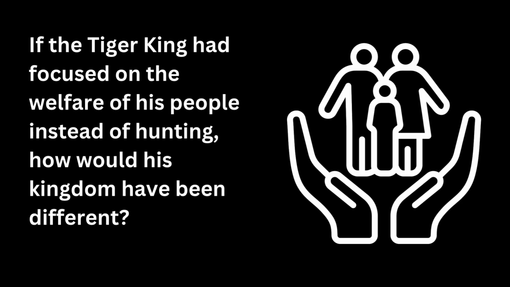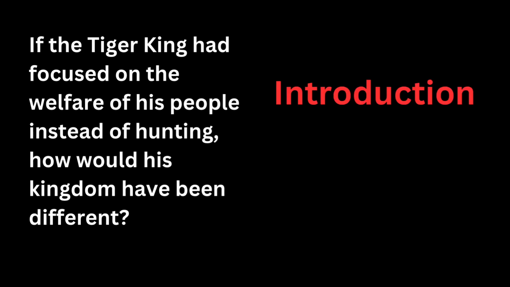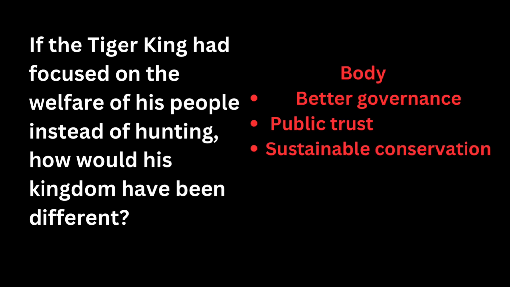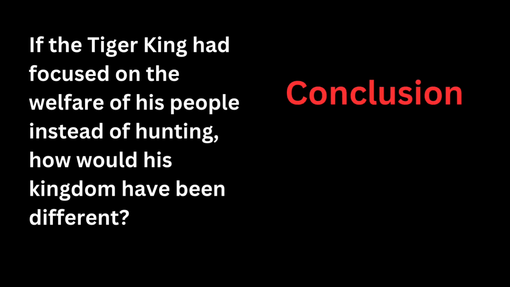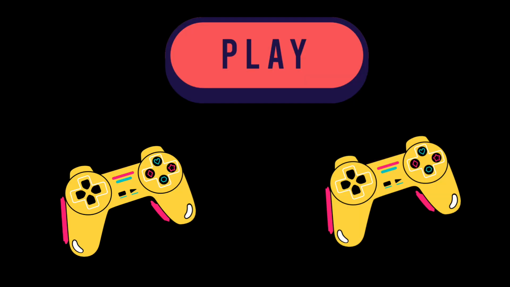For this question in the introduction, you can write a true ruler prioritizes the well-being of his people, not personal goals. And in the body, you can add up better governance. He could have improved healthcare, education, and economy. Then public trust. His people would respect him for his wisdom, not fear his tyranny. Then sustainable conservation. Instead of wiping out tigers, he could have preserved wildlife. Then in the conclusion, you can write his downfall shows that personal obsessions ruin leadership. A king's job is to rule wisely, not play Call of Duty with tigers.